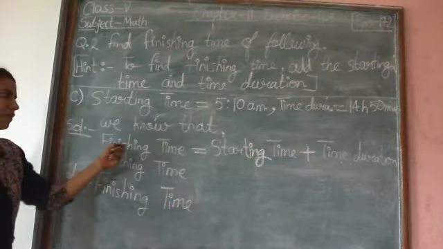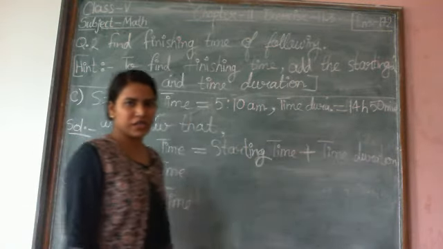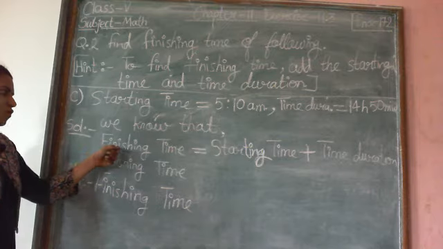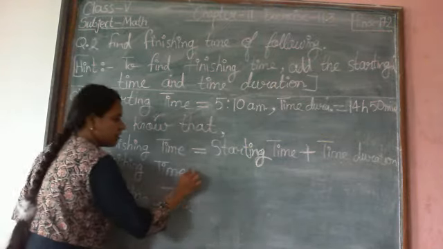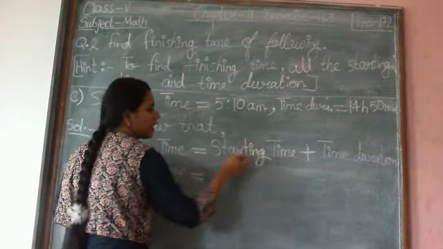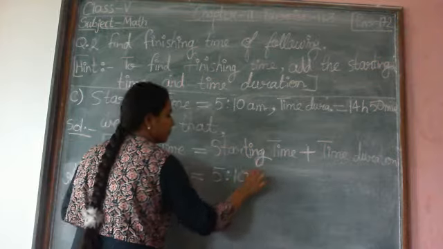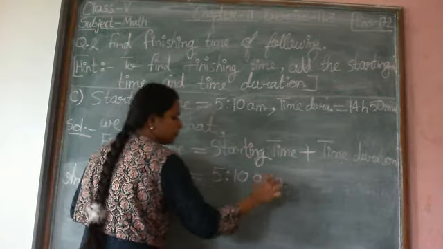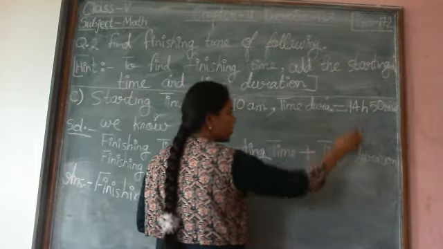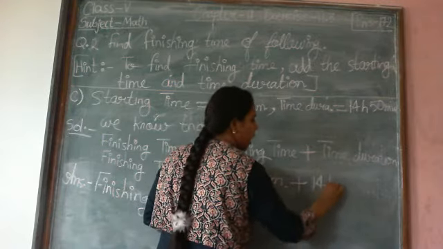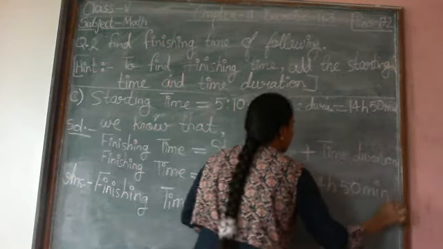So we know that finishing time is equals to starting time plus time duration. As we don't have any value for finishing time, write finishing time equals to starting time. What is the starting time? 5:10 AM, plus sign, you put plus sign here. Now time duration. What is the value of time duration? 14 hour 50 minutes.